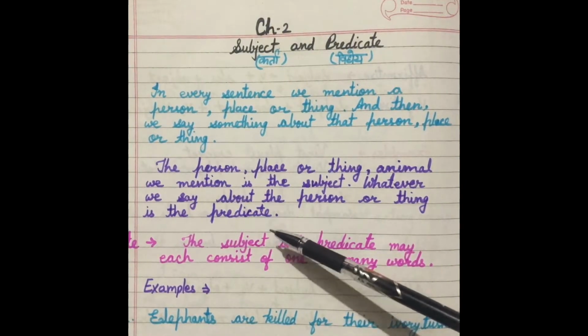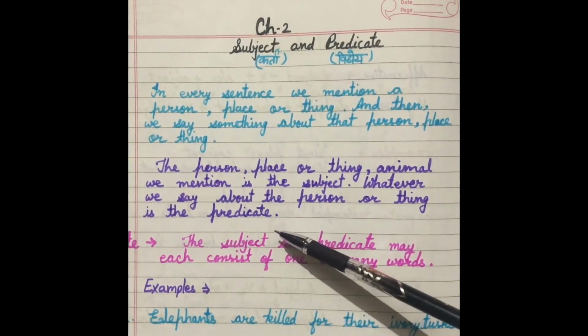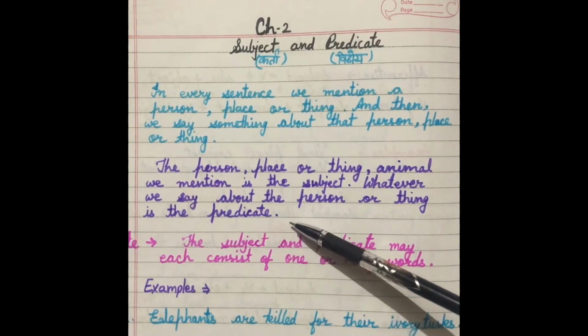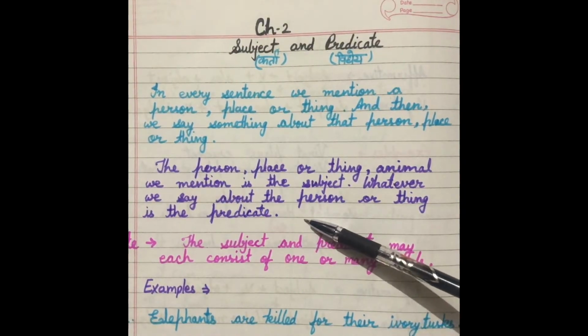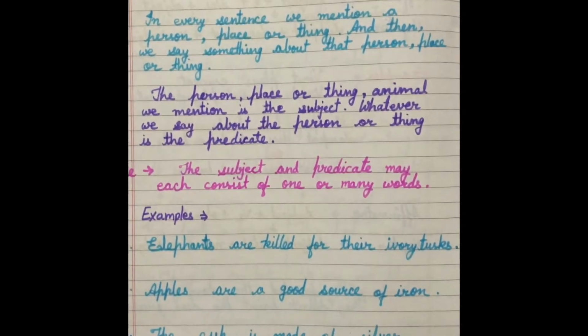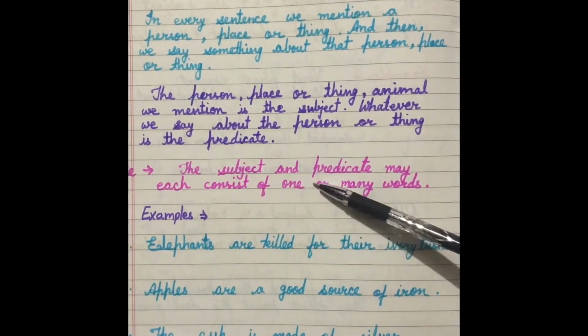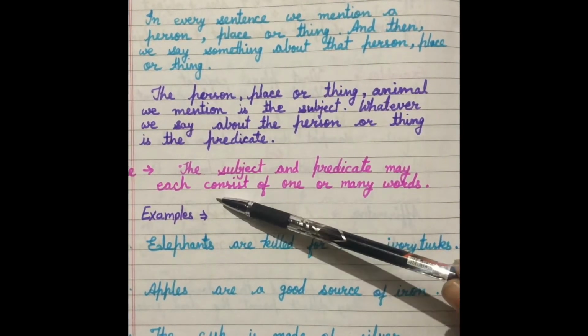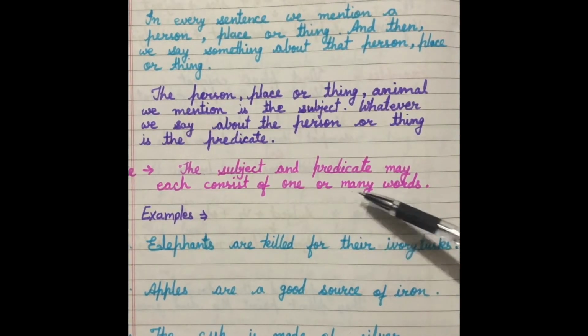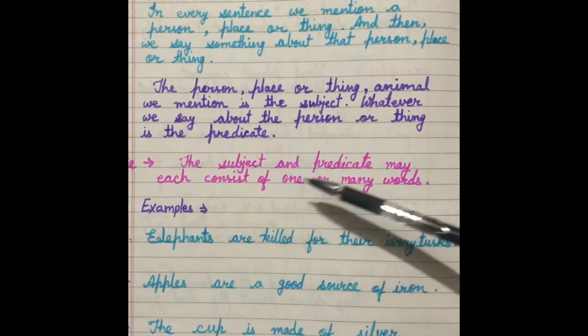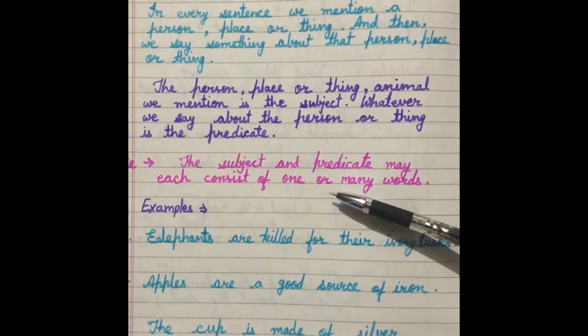और जो कुछ हम उसके बारे में कहते हैं, person, place, animal और thing जिसको हमने mention किया उसके बारे में जो भी बात हम कहते हैं, that is called the predicate of the sentence. The subject and predicate may each consist of one or many words. जो subject और predicate है दोनों में ही एक से ज़्यादा words हो सकते हैं. It is not compulsory that there is one word in the subject. There may be more than one word.